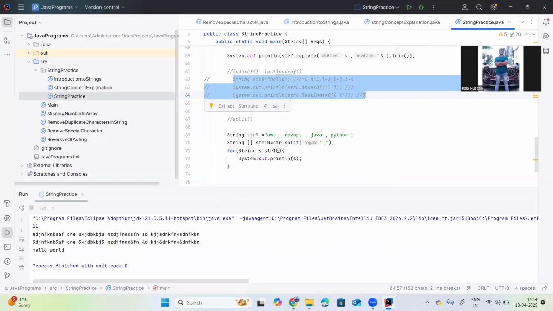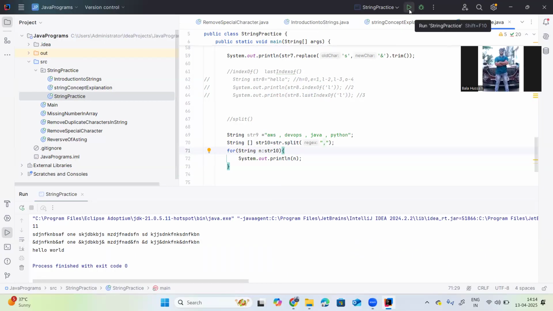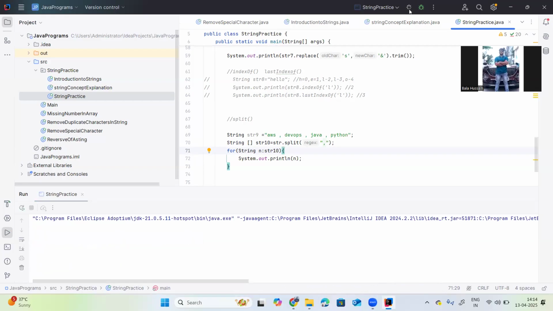One moment, I think string yes is already there. String n. Now I'm running here. One moment, why is it taking like this?